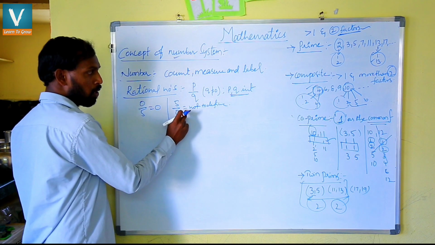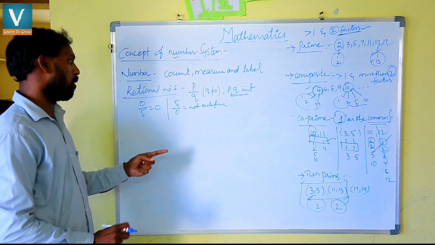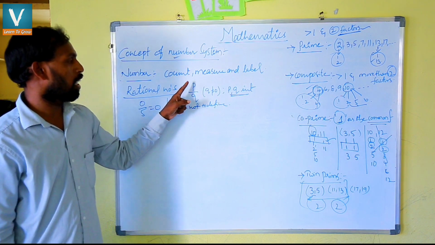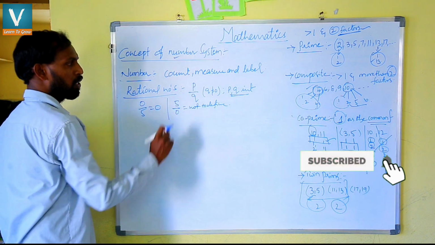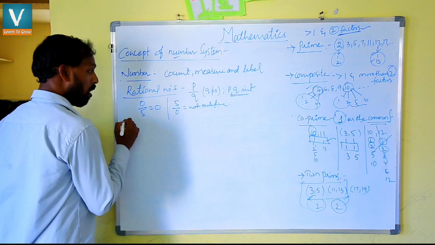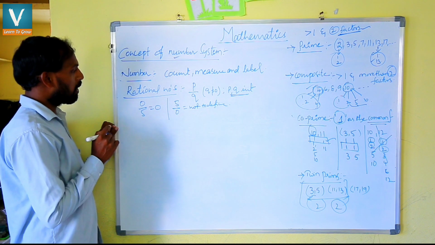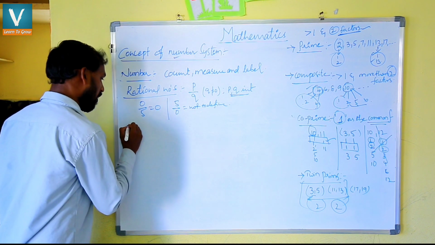So it is not possible to define, that's why the denominator should not be 0. That's why rational numbers are the numbers which are in the form of p by q, where q is not equal to 0 and p, q are any integers. So how to remember the rational numbers in an easy way? We have two conditions.